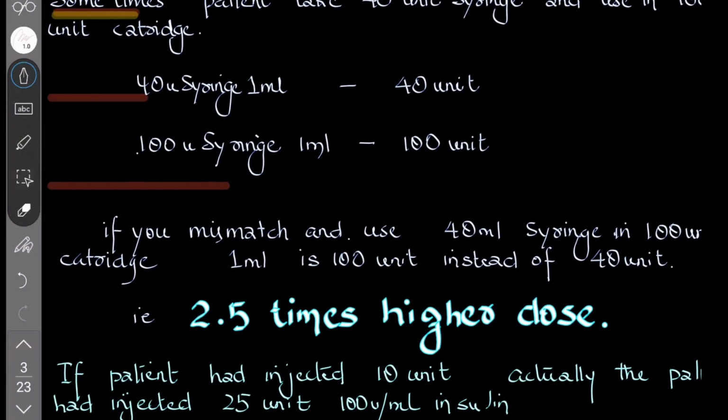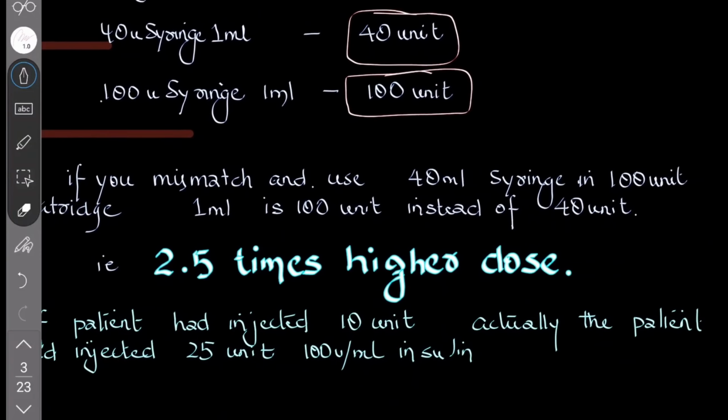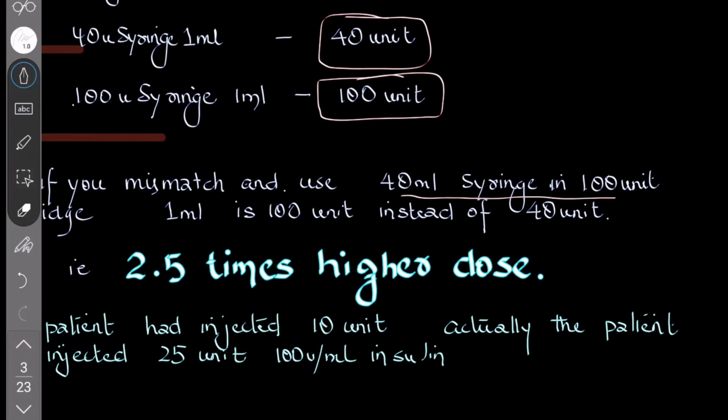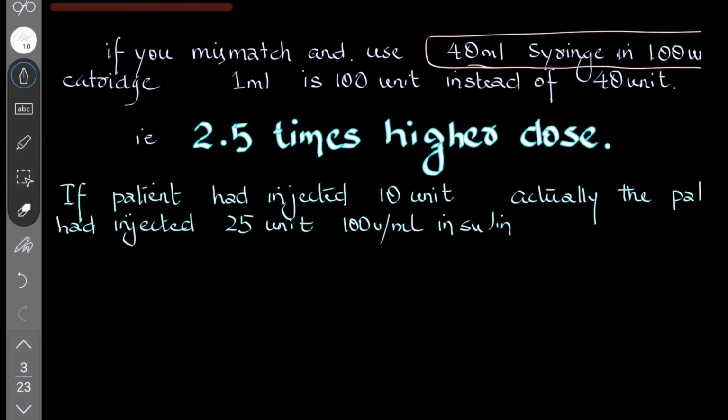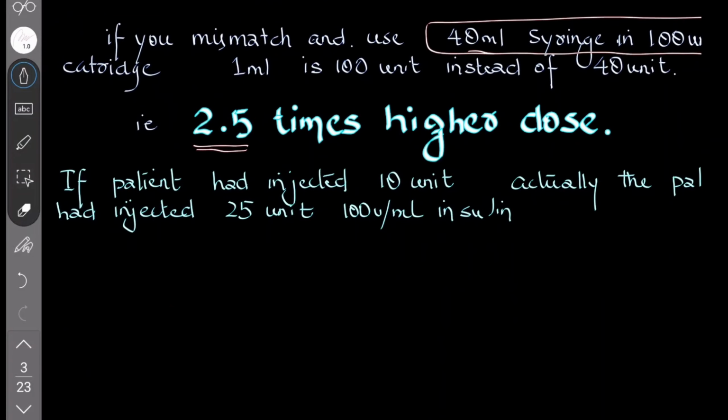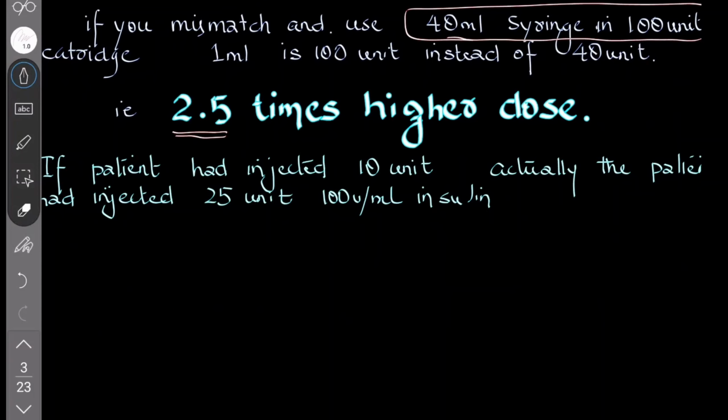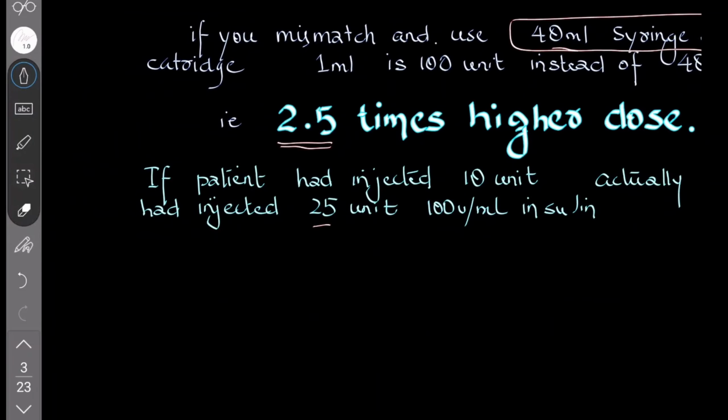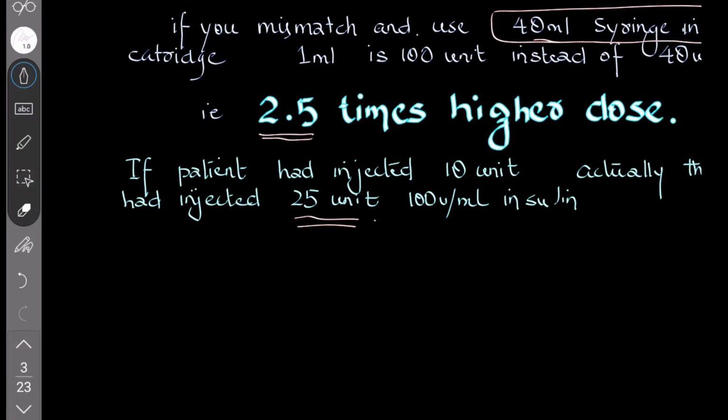So with a 40 unit syringe, 1 ml is 40 units. With a 100 units syringe, 1 ml is 100 units. So if you mismatch and use a 40 unit syringe in a 100 units insulin bottle, what will happen? You are injecting a 2.5 times higher dose. If the patient injected 10 units using the 40 unit syringe in a 100 unit vial, then you are actually injecting 25 units, which is more, and you should be very cautious about that. Otherwise, the patient will go into hypoglycemia.